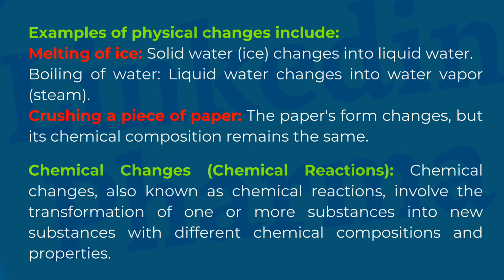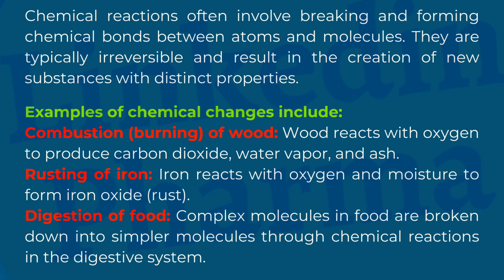Chemical changes, chemical reactions. Chemical changes, also known as chemical reactions, involve the transformation of one or more substances into new substances with different chemical compositions and properties. Chemical reactions often involve breaking and forming chemical bonds between atoms and molecules. They are typically irreversible and result in the creation of new substances with distinct properties.